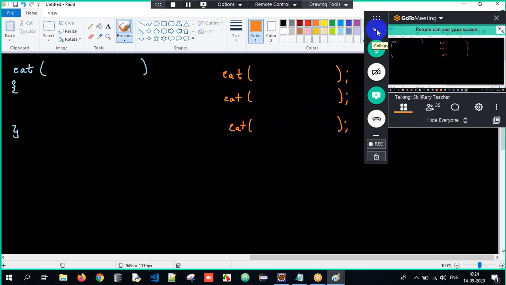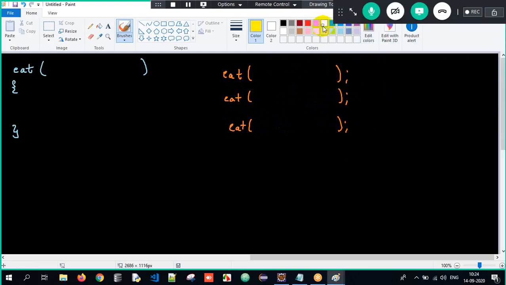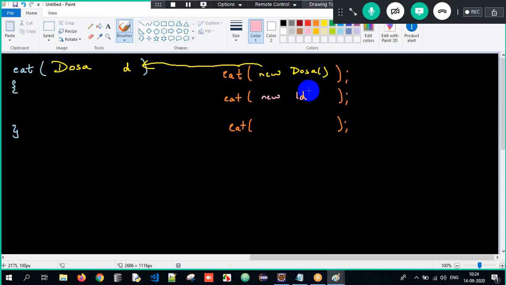If I am passing a dosa object, that will get stored into D, which is of type dosa here. If I'm passing an idli object, I will store it into a reference I, which is of type idli here.